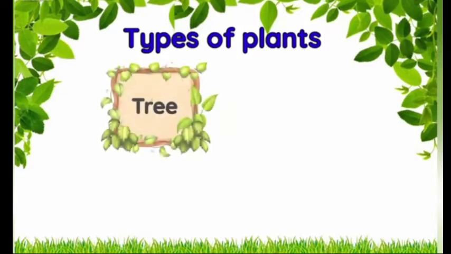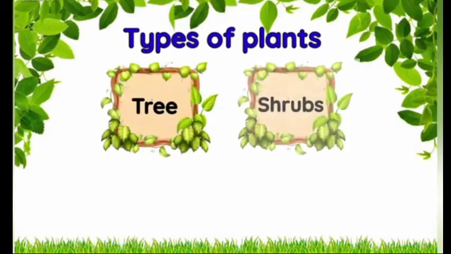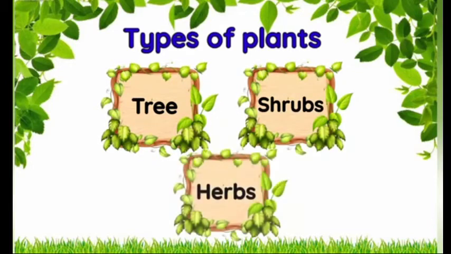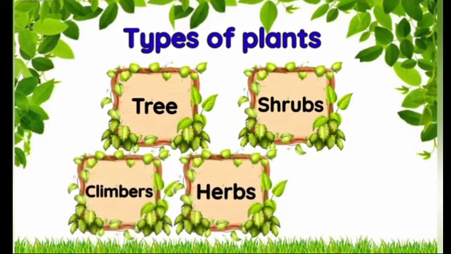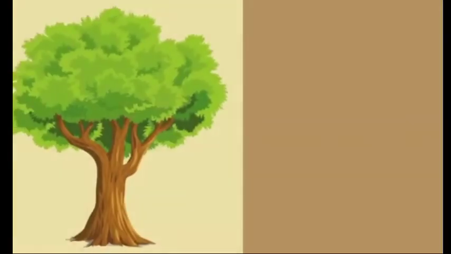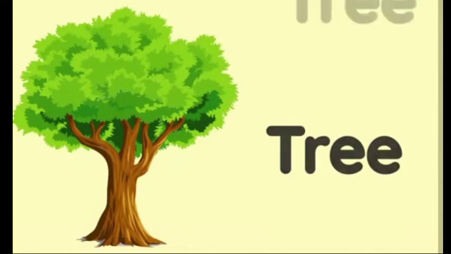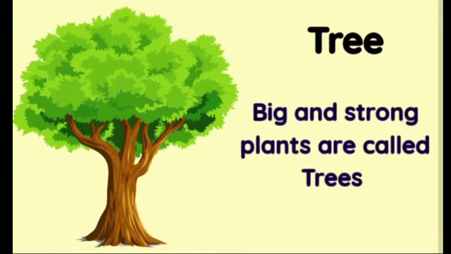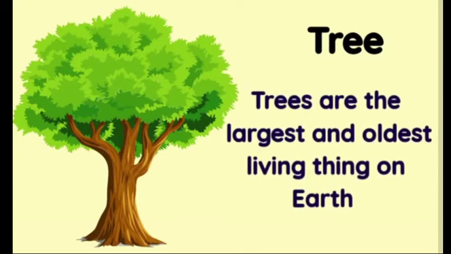Primarily, there are 5 types of plants. They are tree, shrubs, herbs, climbers, and creepers. Tree. Big and strong plants are called trees. Trees are the largest and oldest living things on earth.